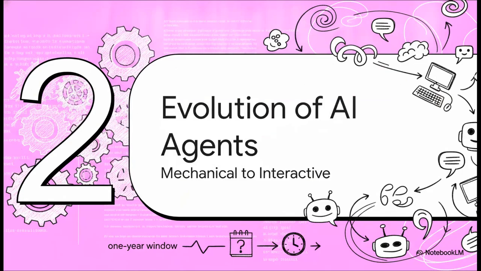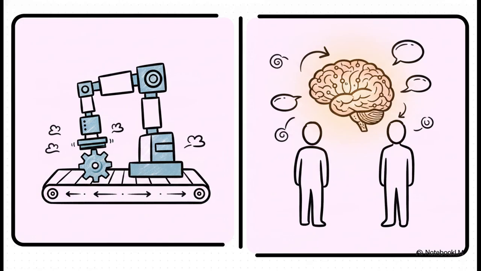Moving on to Section 2, evolution of AI agents. Now, what's really interesting about this slide is the stark contrast in utility over just 12 months. I mean, think about it. Back in March 2025, AI was essentially just a mechanical code generator. A developer would use it to mechanically port over existing Rust tests into Zig. Helpful for rote tasks, sure, but by March 2026, the AI had become a fully interactive architectural partner.